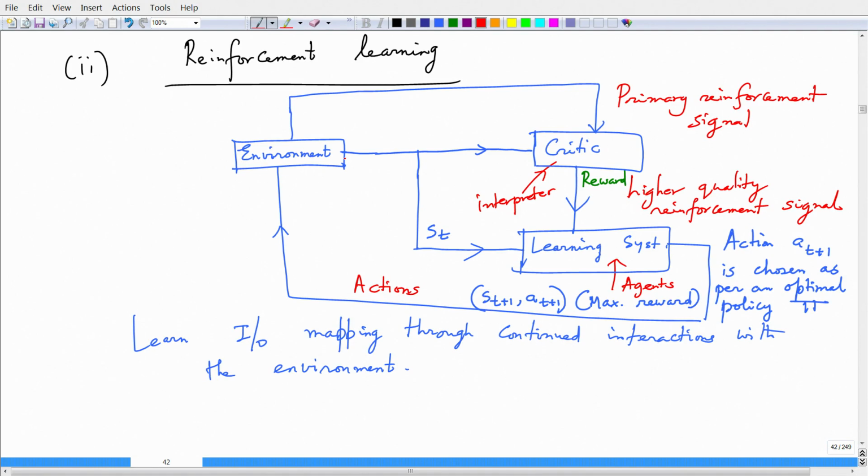Now, let us see the other idea, which is on reinforcement learning. So, let us see what reinforcement learning is, but before we discuss the schematic of the learning process itself, I would like to motivate with a few examples for this task.